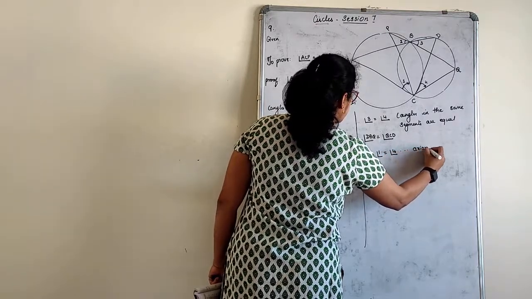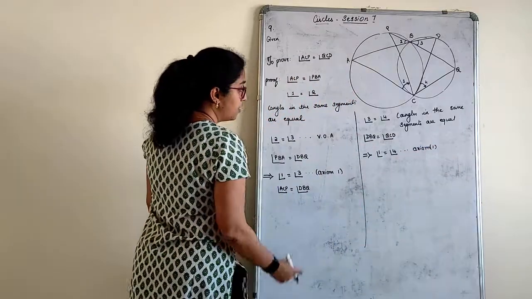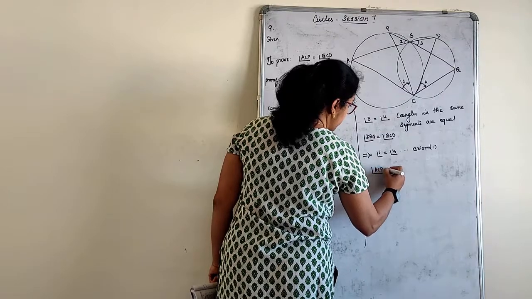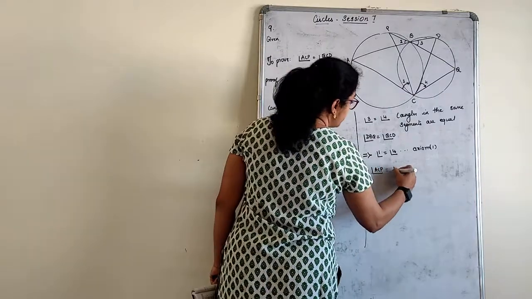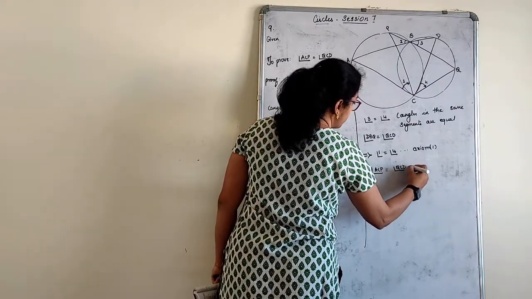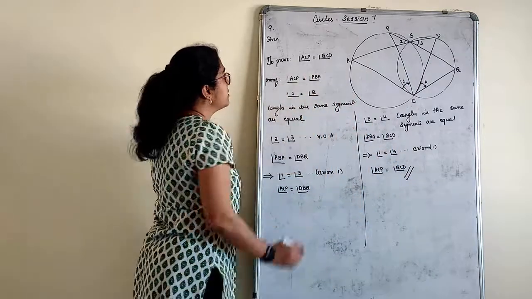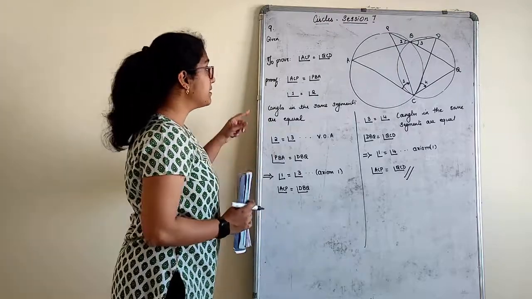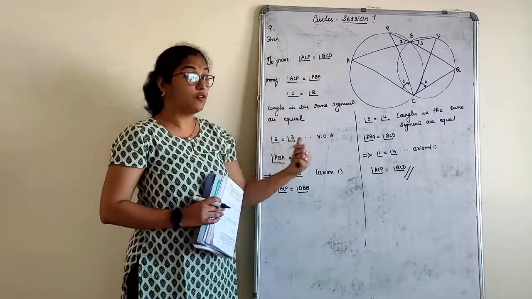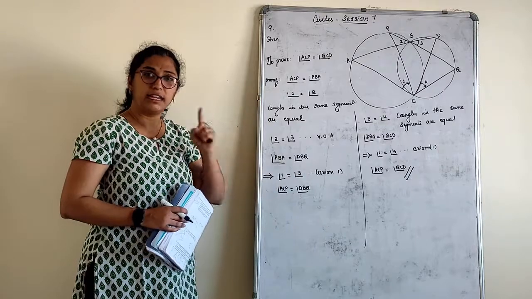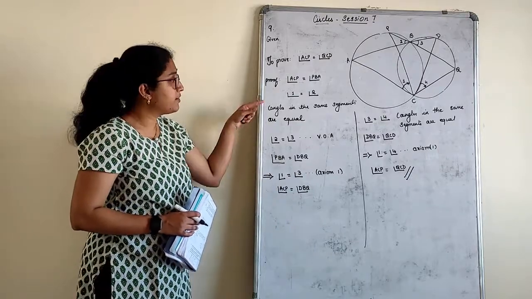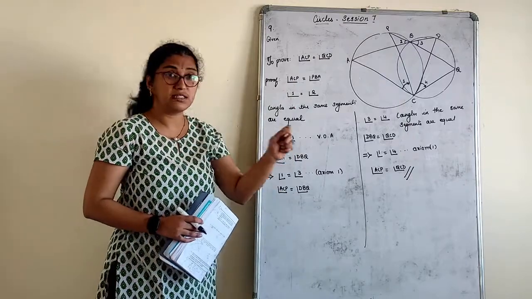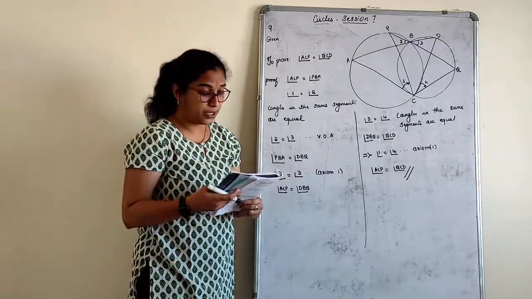Reason? Axiom 1. What is angle 1? ACP. What is angle 4? QCD. ACP is equal to QCD. Hence proved. Very simple, but use this in terms of 1, 2, 3, 4 with respect to angles. It will be very easy for you to prove. Otherwise, you go on writing ACP, PBA, everything here, you get messed up and get confused with everything.